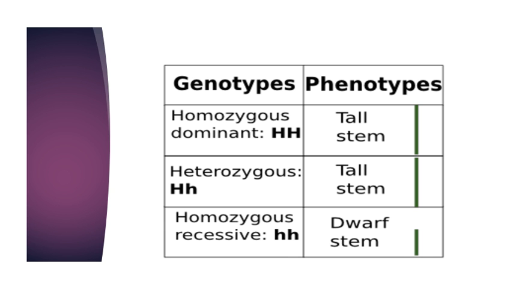Here the capital letter masks the effect of the small letter, which means that the dominant allele masks the effect of the recessive allele, and the phenotype for this genotype will be tall stem. In homozygous recessive, there are two small letters, and the phenotype for this genotype is dwarf stem.